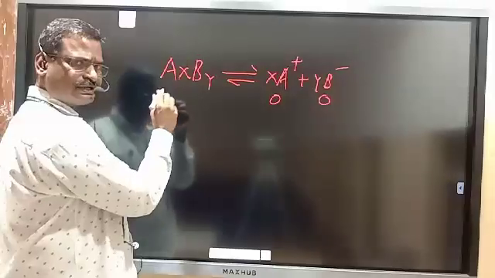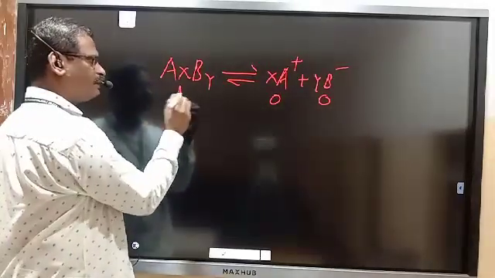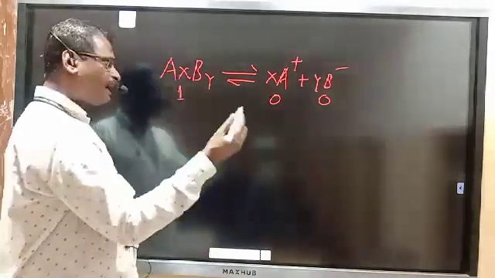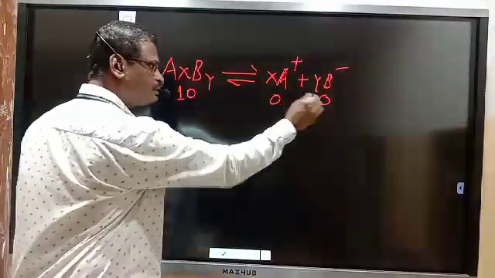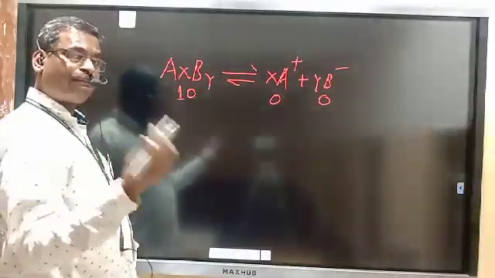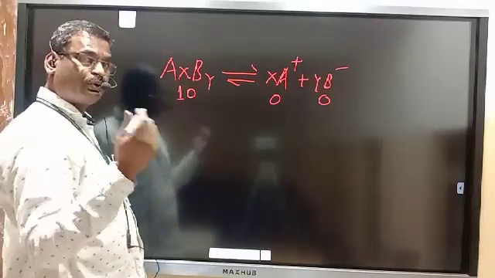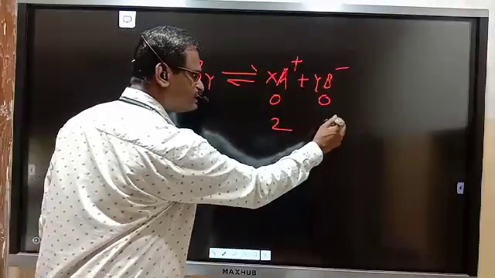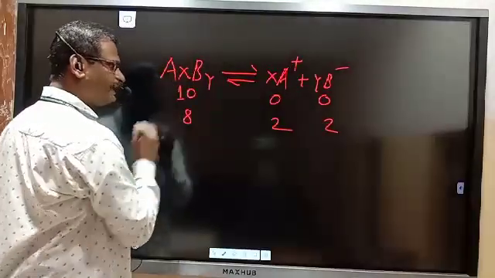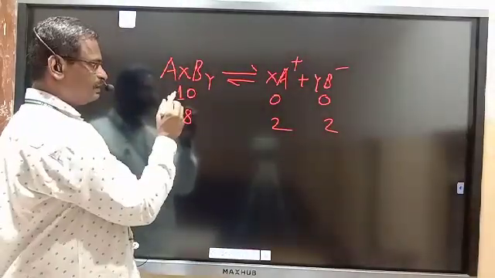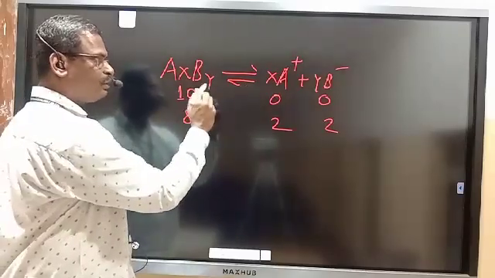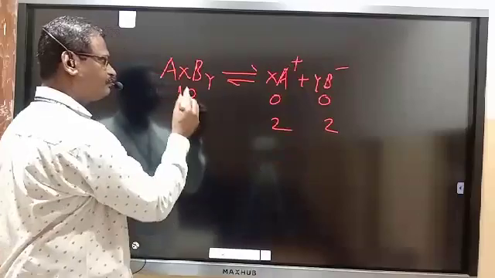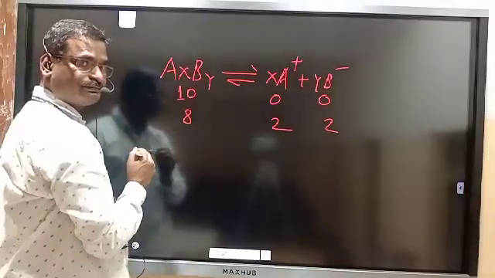And this is 100%. So suppose I have taken 10, 0, 0. Out of 10, if 2 are undergoing dissociation, this is forming 2, this is forming 2, and the left part is 8.